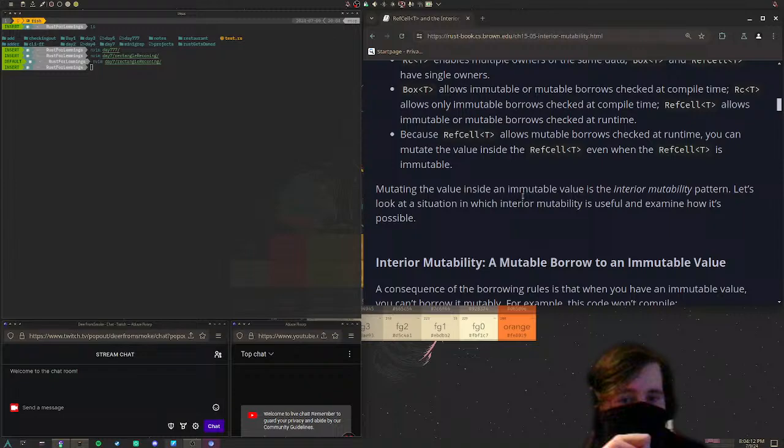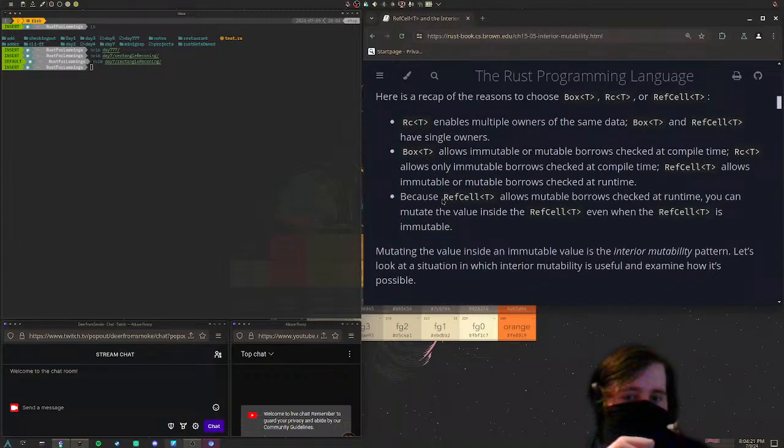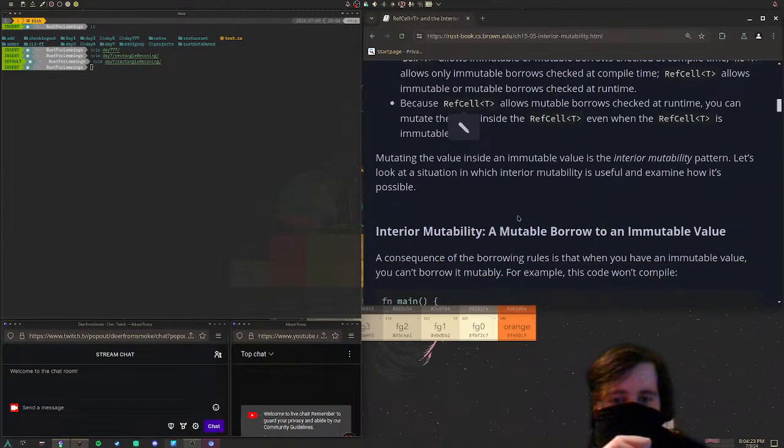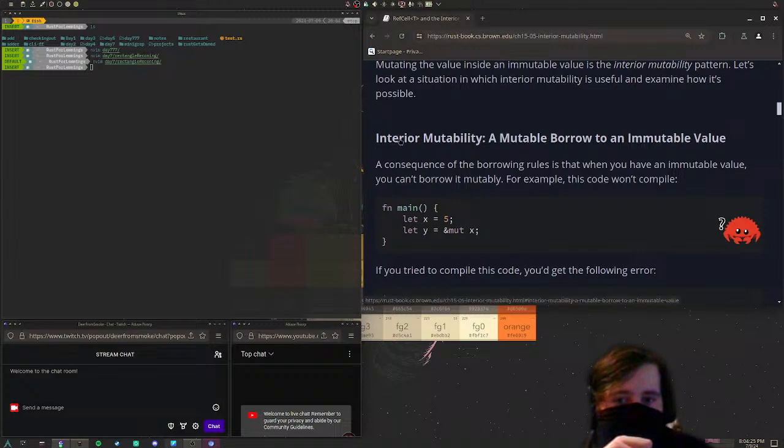Let's look at a situation in which interior mutability is useful and examine how it's possible. Right, so again, I'm guessing you're going to have an immutable reference to a RefCell, which is in and of itself mutable. Or the value within is mutable. So, interior mutability, immutable borrow to a mutable value. Or I guess the opposite? I don't know, whatever.